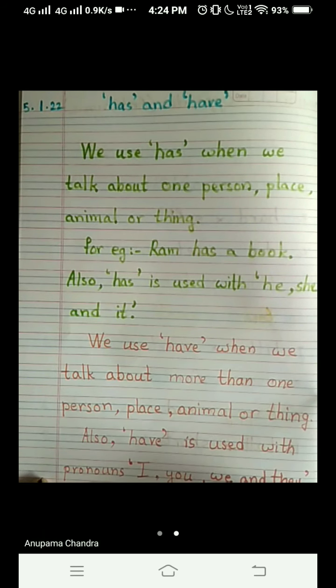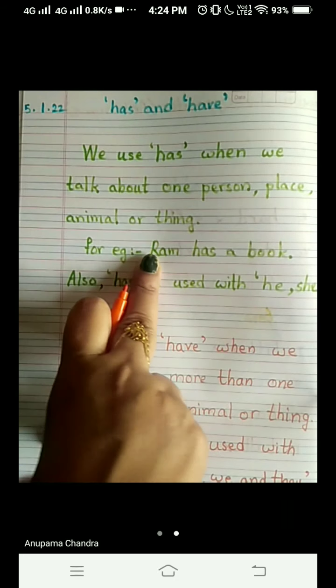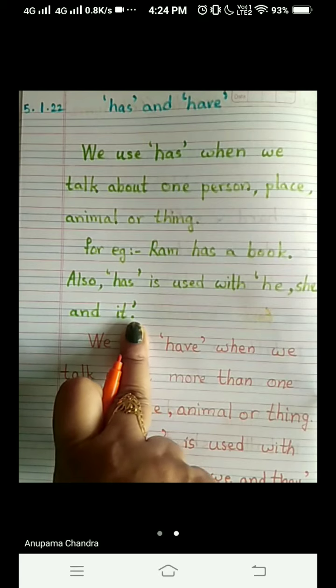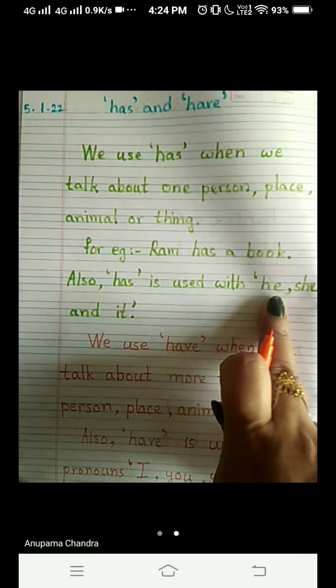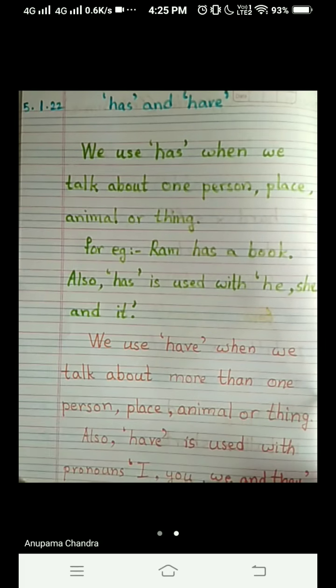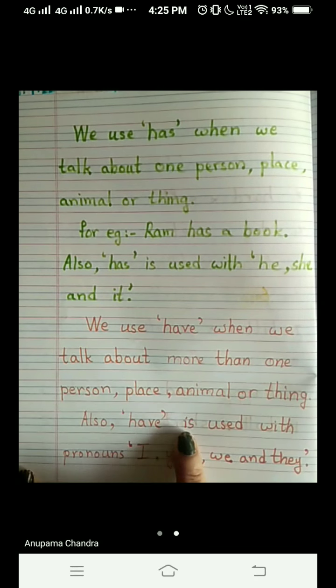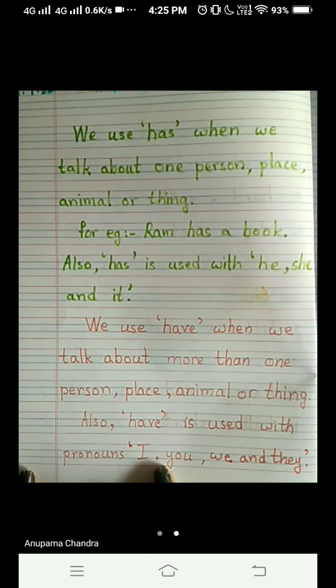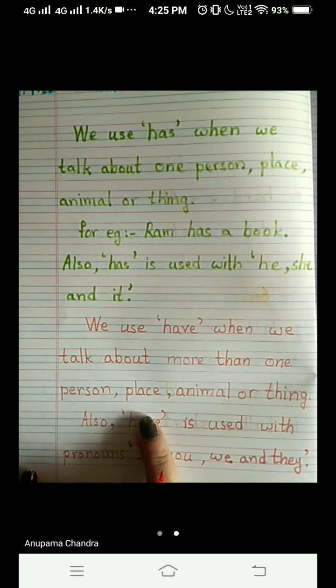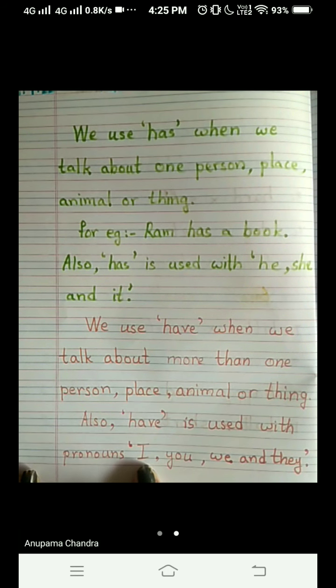Like in has also we have used pronouns he, she, and it. Has is used with pronouns he, she, and it. Similarly, here have is used with pronouns like I, you, we, and they. We and they are more than one only. And you also we use for more than one. We use it for both singular as well as plural. And one exceptional case is you have to use have with I as well. This you will have to remember.